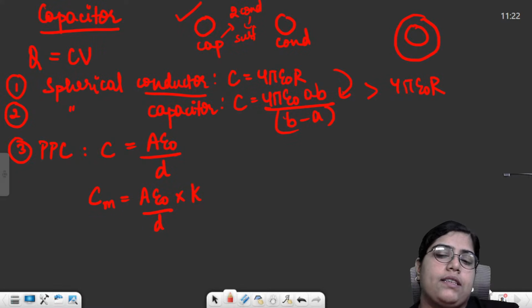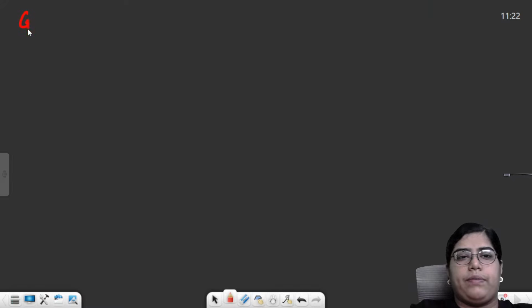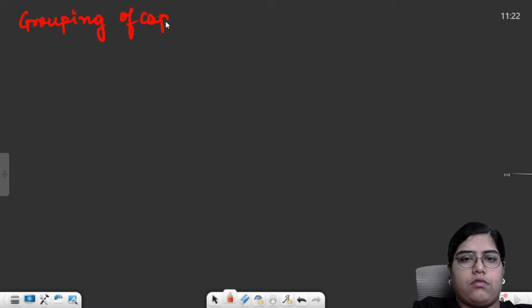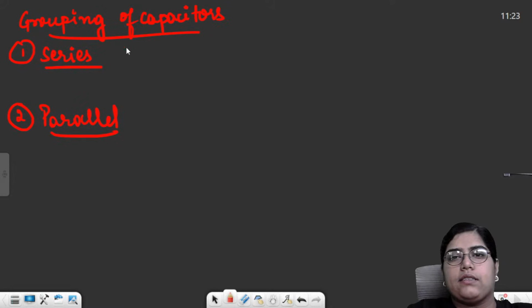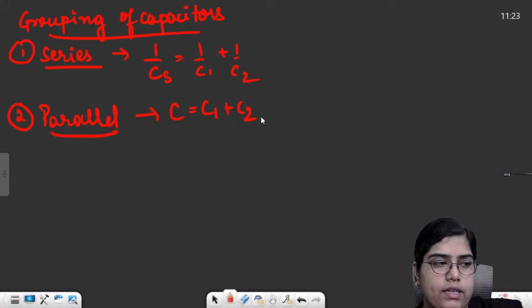Then grouping of capacitors, in series and parallel. For the formula, compare with resistance and just interchange that. The formula which was used for parallel in resistance will be used for series in capacitance: 1 by Cs is equal to 1 by C1 plus 1 by C2 and so on. For parallel, the formula is simply C is equal to C1 plus C2.